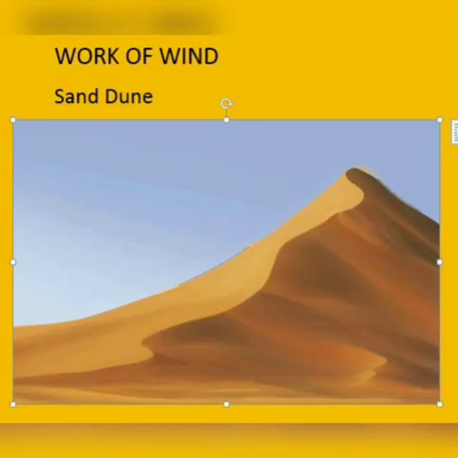Sand dunes. There are several features caused by the depositional work of winds. During sandstorms, the wind carries a large amount of sand grains. As the wind slows down and loses its energy, it starts dropping its load of sand. Such hills of sand deposited by the wind are called sand dunes.